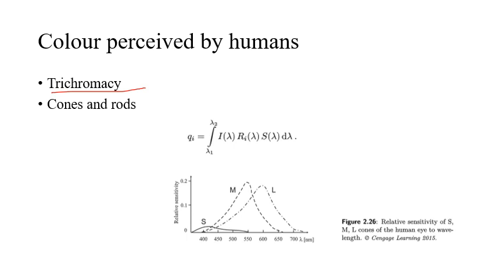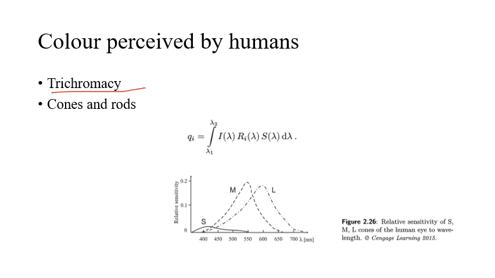For short, the maximum sensitivity is 430 nanometer. For medium, the sensitivity is 560 nanometer, and for long, the sensitivity is 610 nanometer. So we call the cones S, M and L: S means short, M means medium and L means long. If you have the textbook in front of you, you can follow along as I explain. So this is about the cones and rods. Cones are color sensitive receptors and rods are light sensitive receptors. This is about how color is perceived by humans.